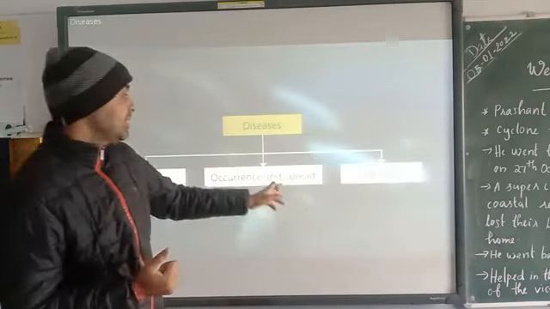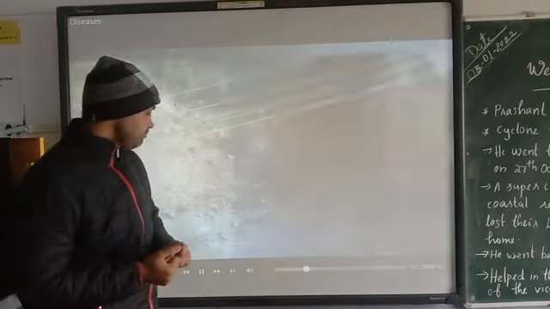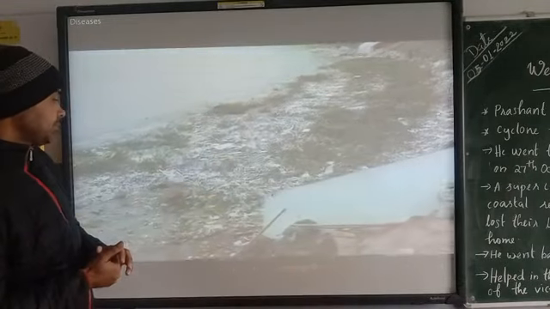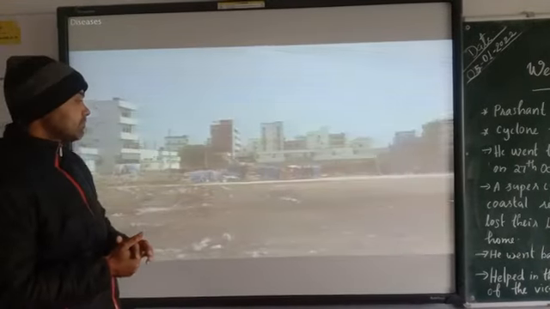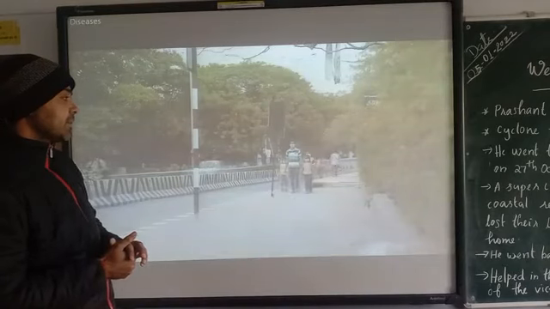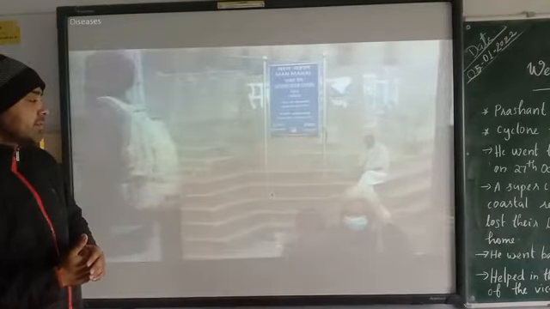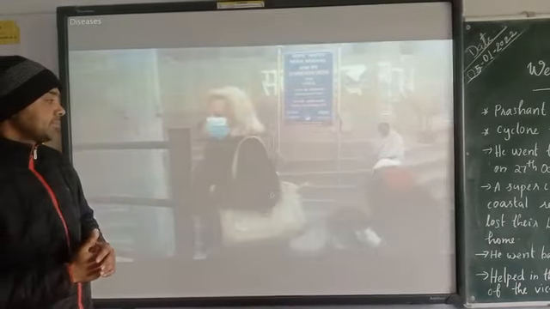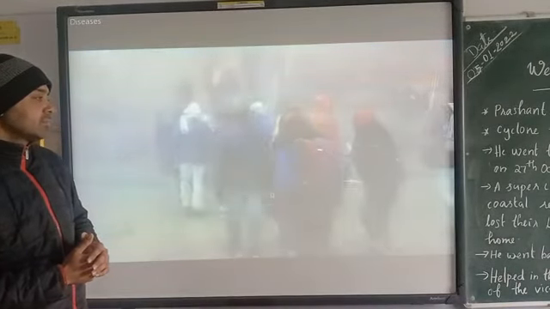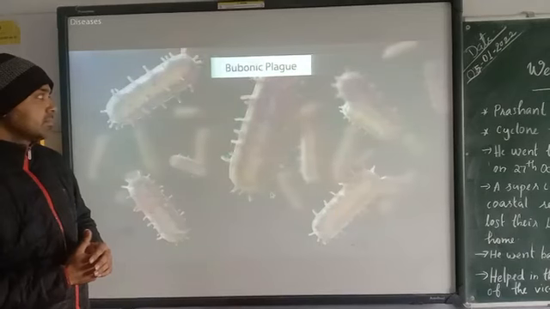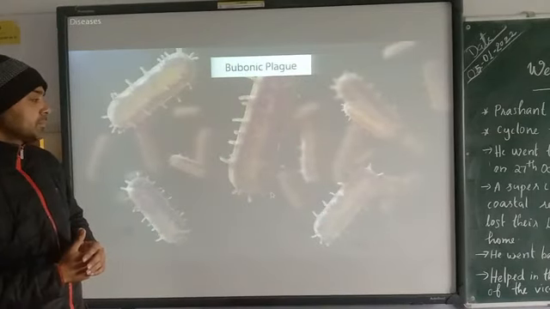Epidemics are diseases based on prevalence. These are outbreak diseases that attack many people at the same time and spread very quickly. Bubonic plague is an example of an epidemic.